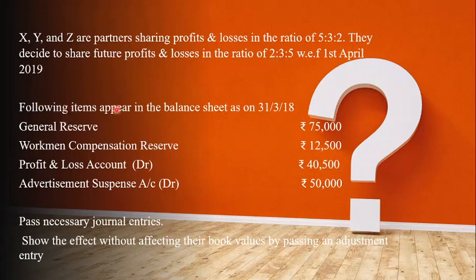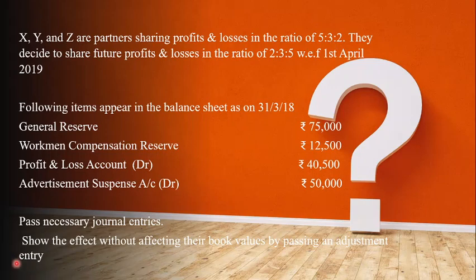Coming to this, these are the items which are appearing in a balance sheet. Fine. General reserve, workman compensation reserve, profit and loss, debit balance. It's clearly mentioned. So it is an asset side amount. It's a loss. Advertisement suspense account, again by nature, it's a loss. Now what we need to do here is show the effect without affecting their book values by passing an adjustment entry. Again, we need to pass an adjustment entry for this.